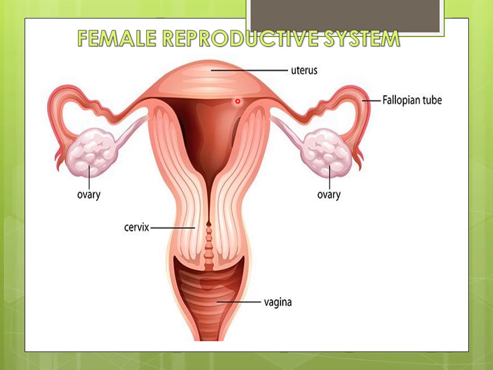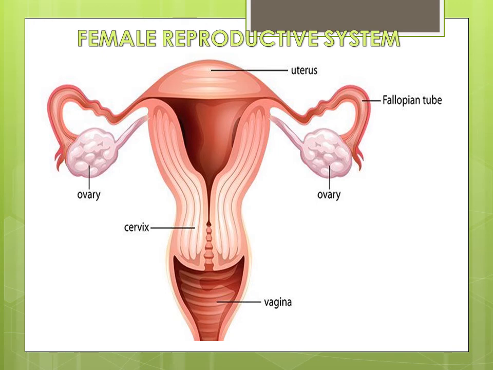Okay, the next part is the uterus. It's a hollow pear-shaped structure, situated in the pelvic cavity between the urinary bladder and the rectum. It has two regions, an upper broader region and a lower narrower region. The lower constricted part of the uterus is called the cervix or the neck. And the uterus is the place where implantation of the embryo occurs.